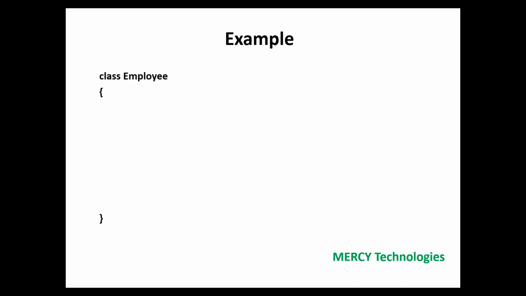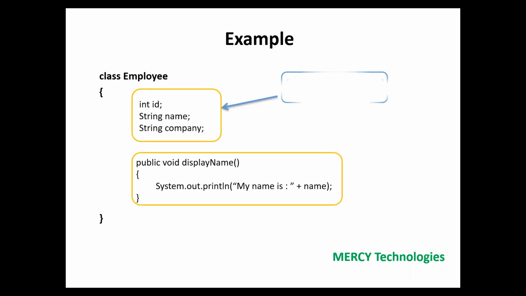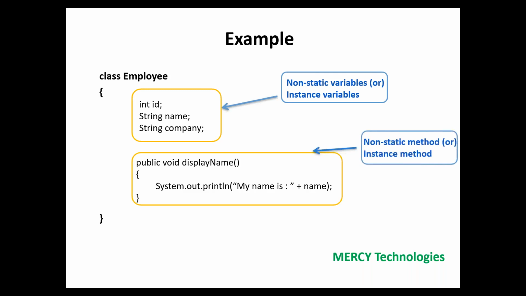So this is our employee class, correct? As I said, this is our employee class. What does it contain? It contains two things. What are those two things? One is variables, or I can say data members or properties or attributes. You can name it anything. And you can also call it a non-static variable.